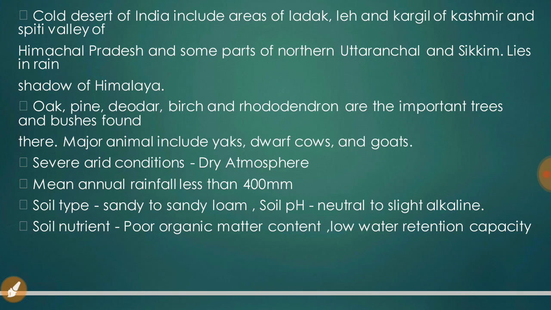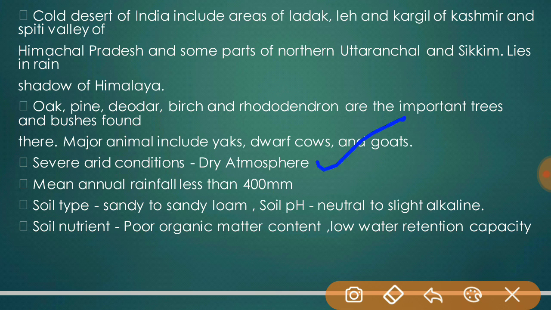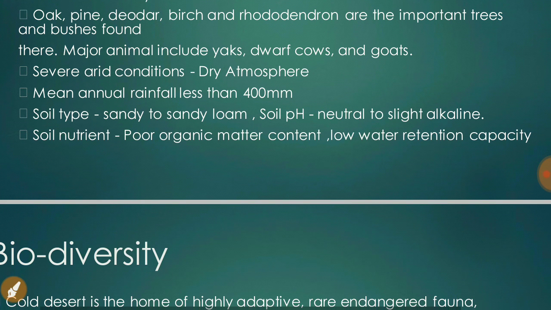Here are some features of the cold and temperate deserts. They are arid in nature, that is, a dry atmosphere. Temperature is less than 0 degrees Celsius for most of the period, dropping to minus 50 degrees Celsius during winter. Monsoon is insignificant, that is, mean rainfall is less than 400 millimeters. Heavy snowfall occurs between November and March. Soil type is sandy to sandy loam. Soil pH is neutral to slightly alkaline.